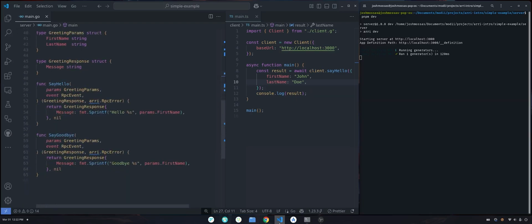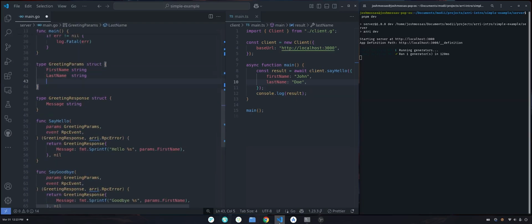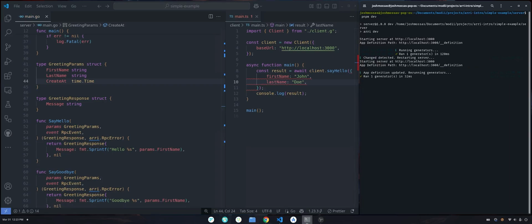What that means is that now anytime I add a new field, say like created at time.time, the Arri CLI detects, okay, there was a change on the server, so let's restart it, just like you would in dev mode. And it also saw that our schema has also changed, so we need to also rebuild the client.